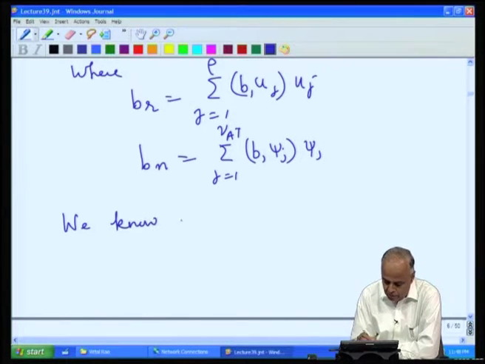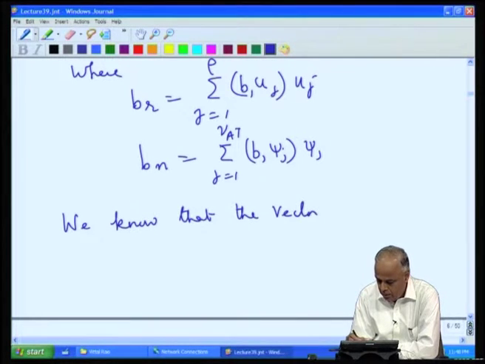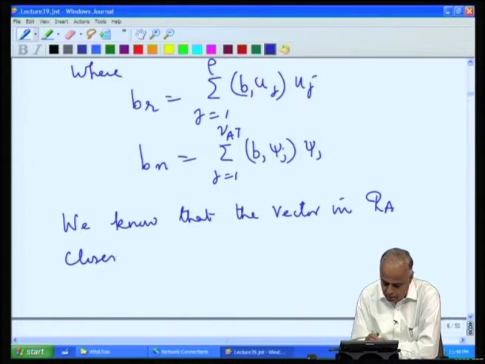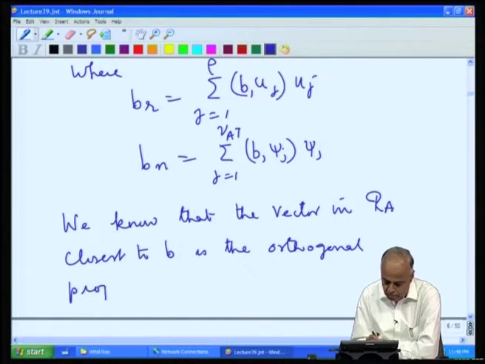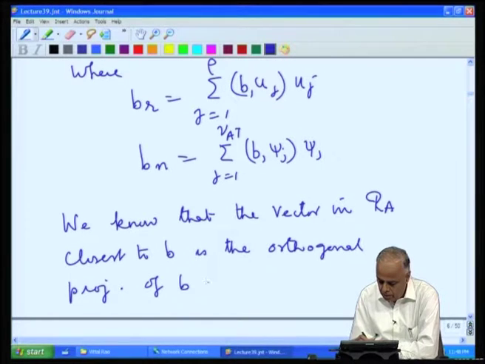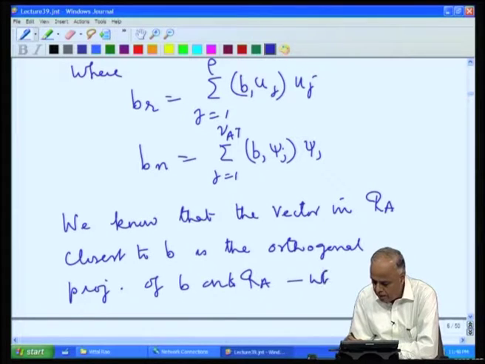We know that the vector in the range of A closest to B is the orthogonal projection of B onto the range of A, and which is B_r.